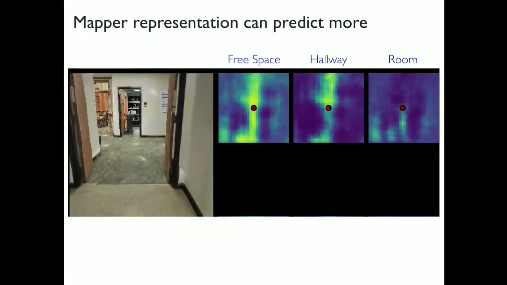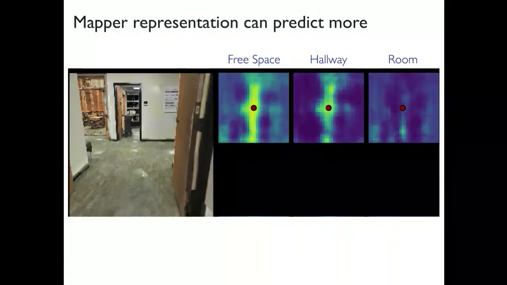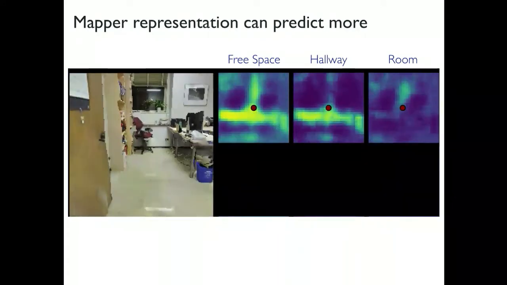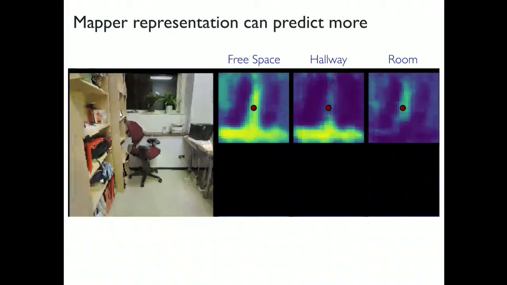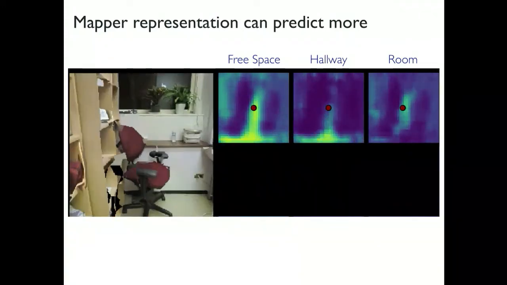What I'm going to show you is a prediction, again, in the same coordinate frame, you're at the center looking upwards, but not just the free space, but also predictions for where it thinks the hallways are, where it thinks the rooms are. So this is the current view. It has made some predictions, and then it will start walking into a room. At this point, it's starting to walk into a room, and you can see that it is able to predict that this hallway will finish, and then you will end up in a room. There is a blip that you see in the prediction for where the room is. So we can see that this representation is richer than what we could have handcrafted.